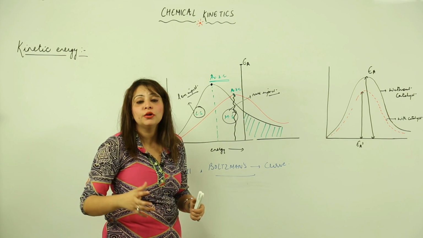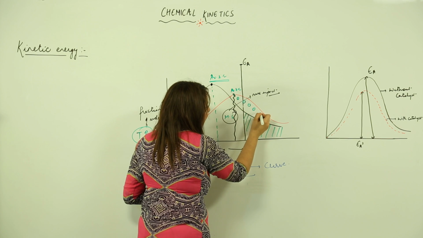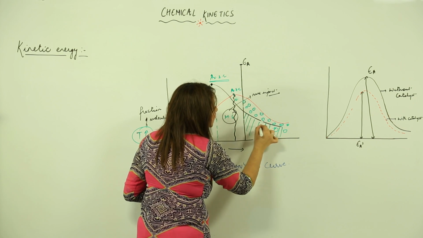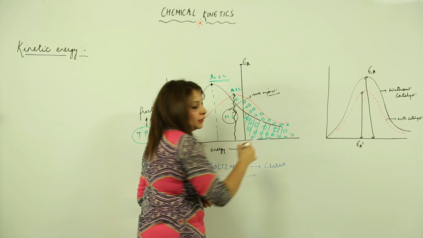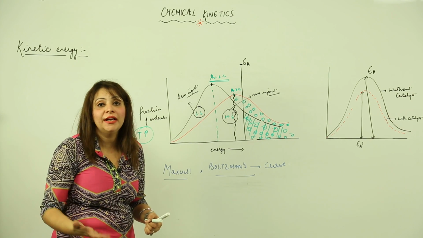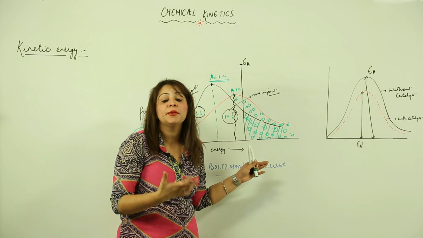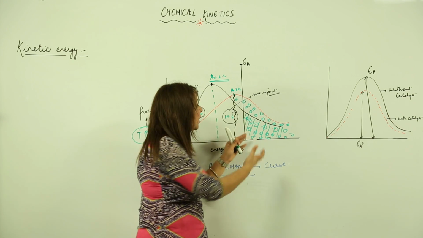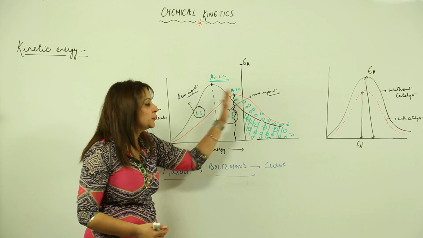Now when we talk about the molecules which are going to have more impact, that means this much area is going to have more impact in the reaction. That means it is going to cause effective collision. So obviously the rate is increasing, because the collision frequency is increasing, because now a greater fraction of molecules have got energy greater than the activation energy. So this is how Maxwell and Boltzmann explained this graph.